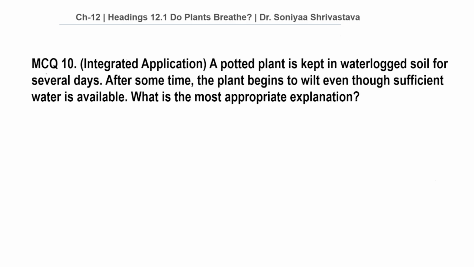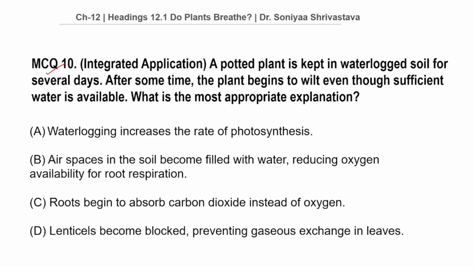Now, let us see MCQ number 10. This is application based. A potted plant is kept in waterlogged soil for several days. After some time, the plant begins to wilt even though sufficient water is available. What is the most appropriate explanation? So let's see the logic behind it. If the potted plant is kept in waterlogged soil, what happens? Air spaces between the soil particles are filled with water.